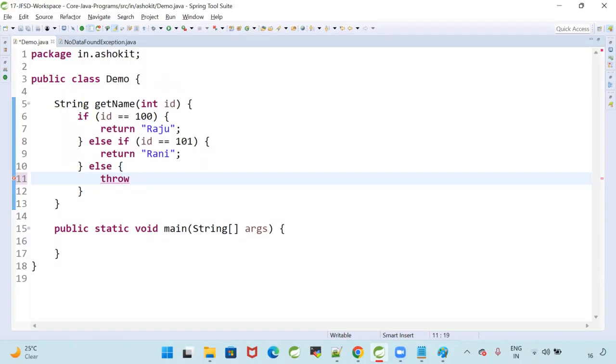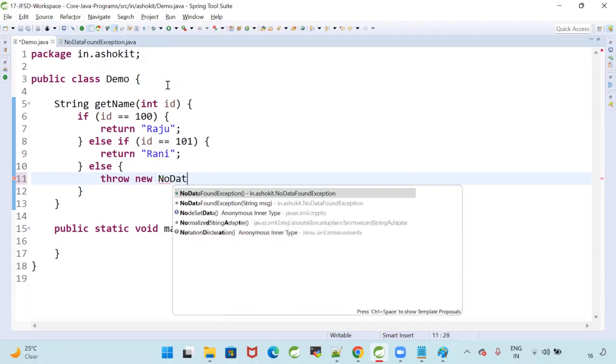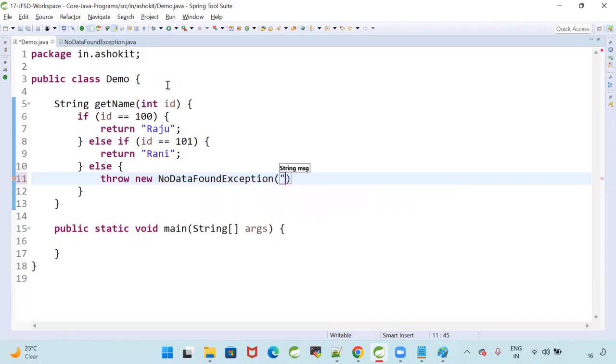Throw. To create the exception, I have my exception class. New NoDataFoundException, and the message I will give as invalid ID. So here I'm calling the parameterized constructor to create the object.